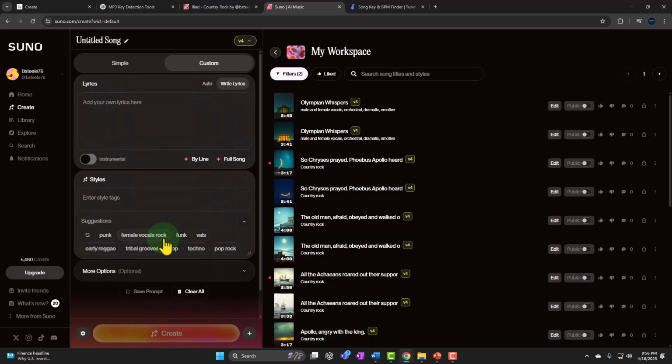And then, of course, we have to figure out what key it is in. Now, again, you would think that the song generation software would tell you the key that it's in. I mean, how hard could that be? Could you tell me what key you made the song in? But currently it doesn't do that. So that means that we have to figure out the key.